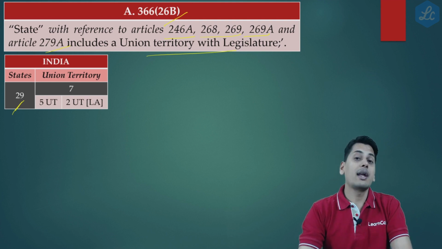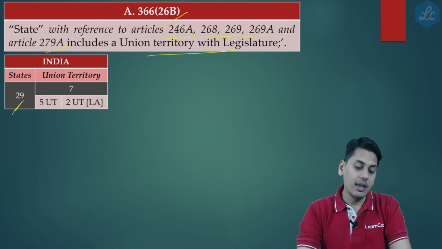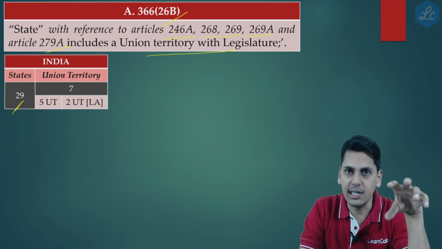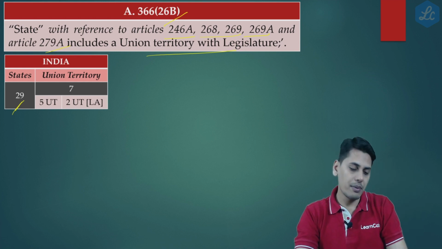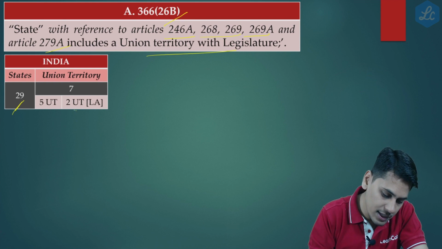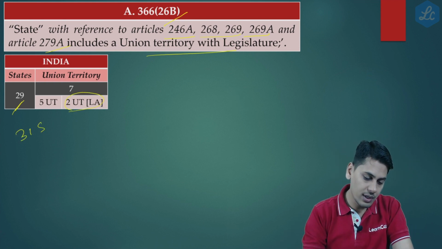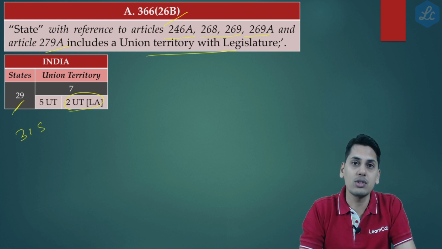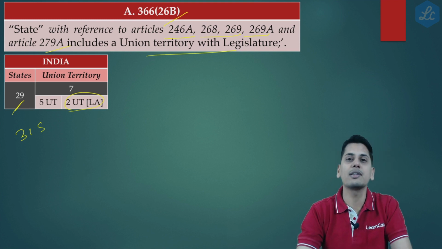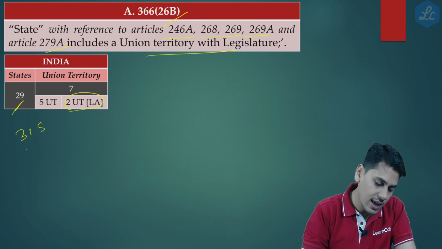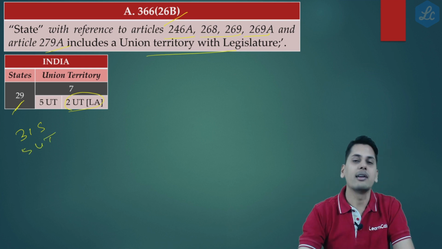So friends, prior to the reorganization which happened, for the purpose of GST, India comprised of 29 plus 2 union territories with legislature. So it comprised of 31 states, that is 29 plus 2 union territories with legislature, and 5 union territories.